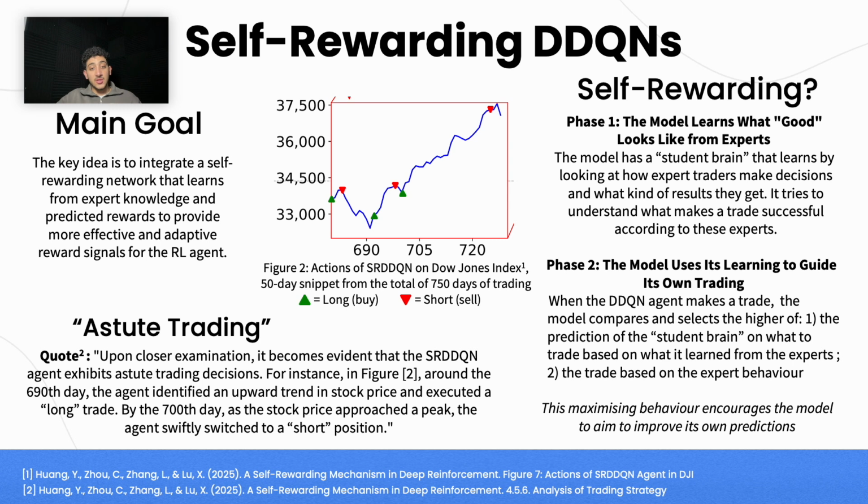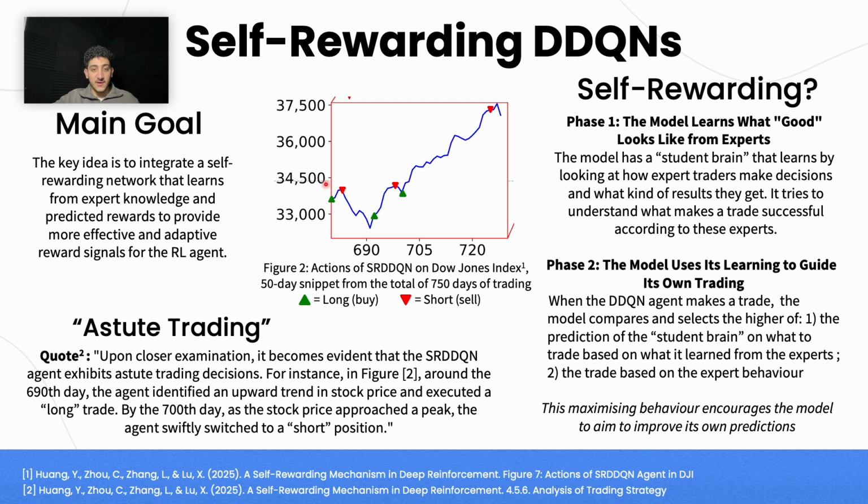Upon closer examination, it becomes evident that the SRDDQN agent exhibits astute trading decisions. For instance, in Figure 2, around the 690th day, the agent identified an upward trend in stock price and executed a long trade. By the 700th day, as the stock price approached the peak, the agent swiftly switched to a short position. So that was a quote directly from the source.